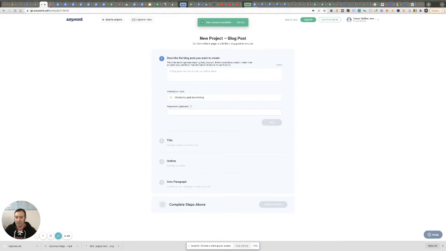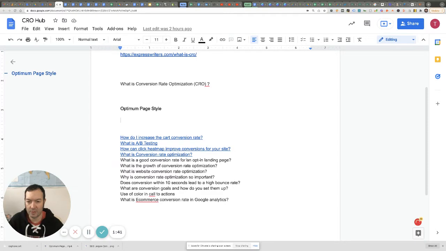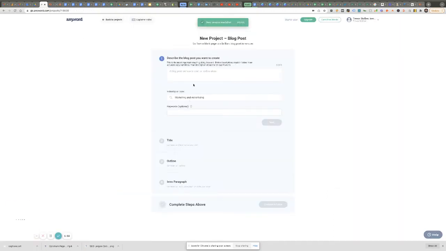And what I'm doing is I'm using SEMrush's topic research tool around the topic of conversion rate optimization. And we're producing a content hub for one of our sites. And this is the process that we're using to find trending and link worthy content topics. And we're putting them together in a Google Sheet and producing the content. So I'm just going to pick something, use of color in call to actions. So let's take that particular thing to the AnyWord platform.